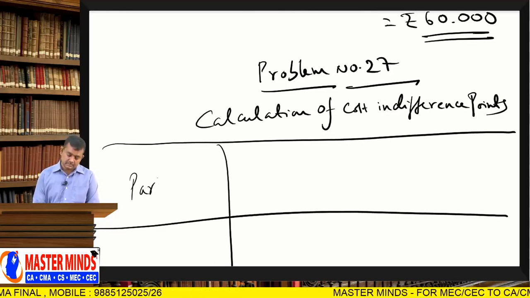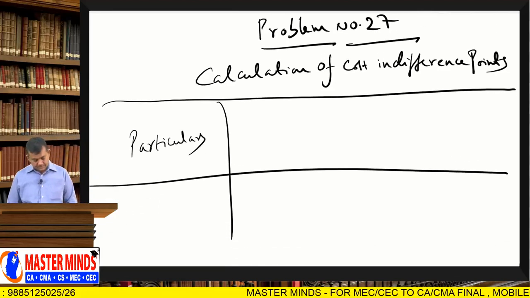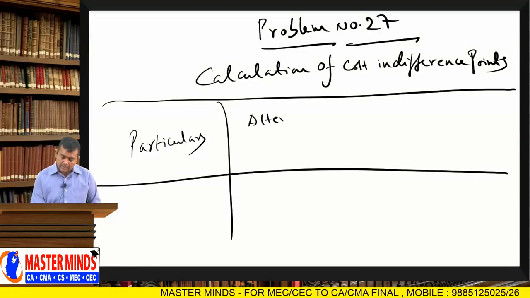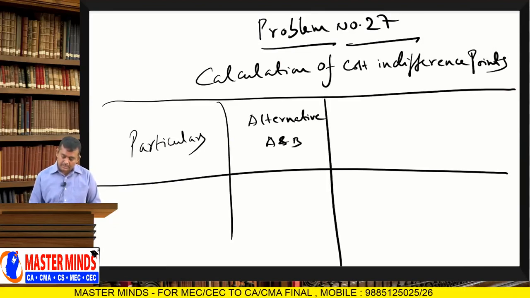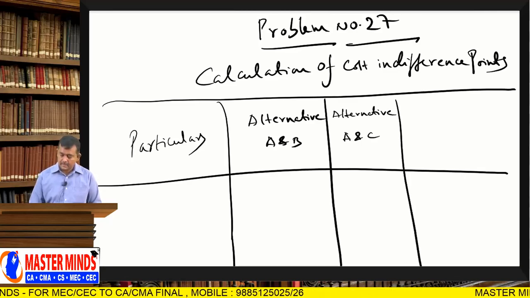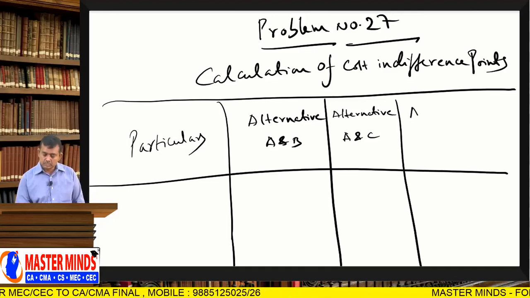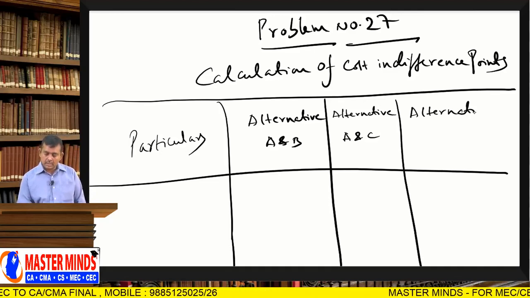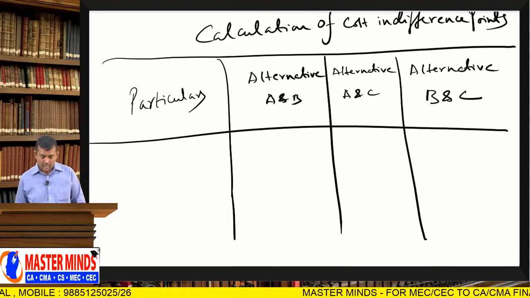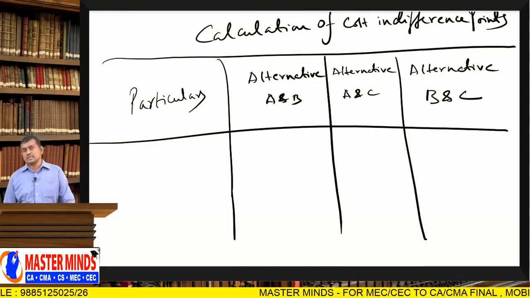Particulars: Alternative A and B, Alternative A and C, Alternative B and C. Here only cost details are available, sir.